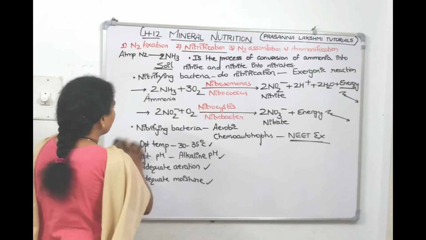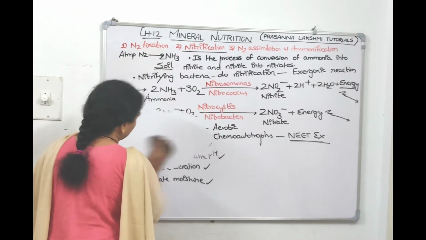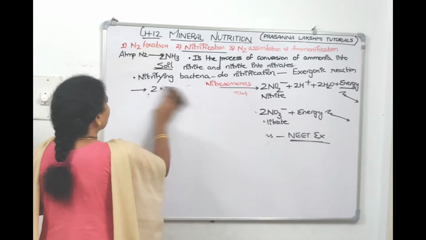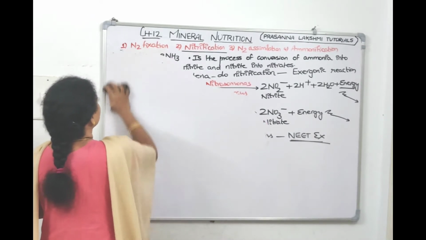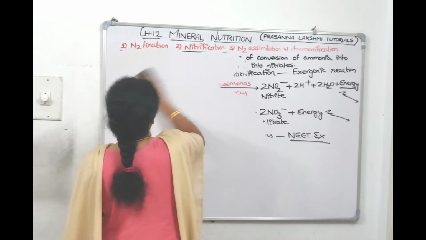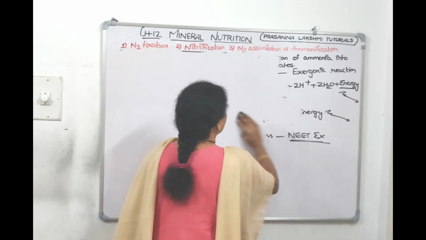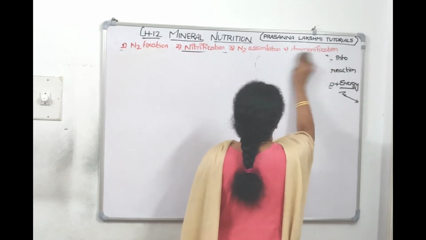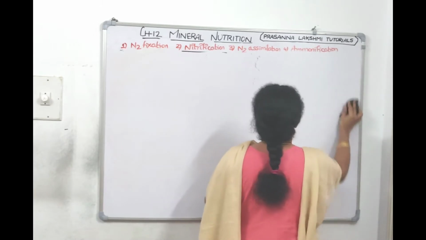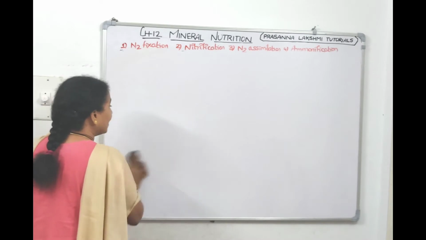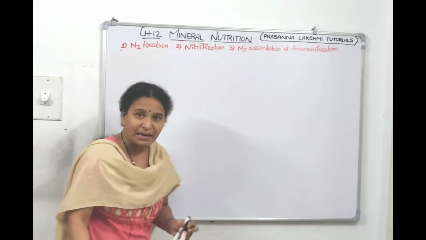Right? So we understood step 1, nitrogen fixation. Step 2, nitrification. Now step 3, nitrogen assimilation. Let's talk about the third step in the nitrogen cycle, assimilation. Children, I am pointing out, I am telling you, this concept came in the NEET examination. This means you should understand the nitrogen cycle in a very detailed manner.